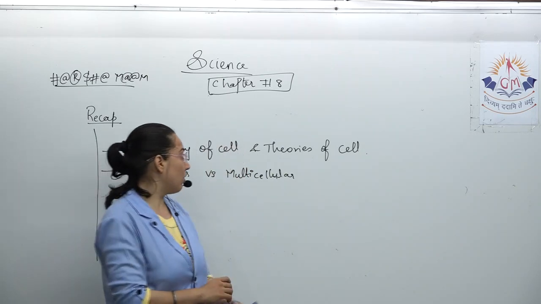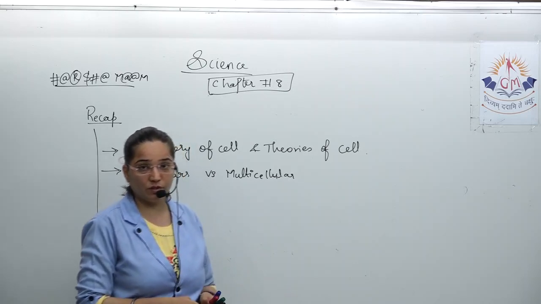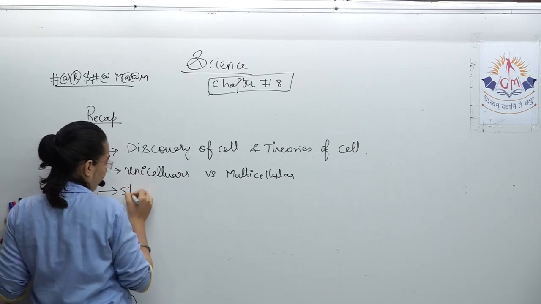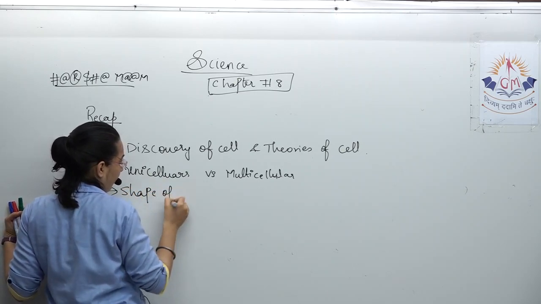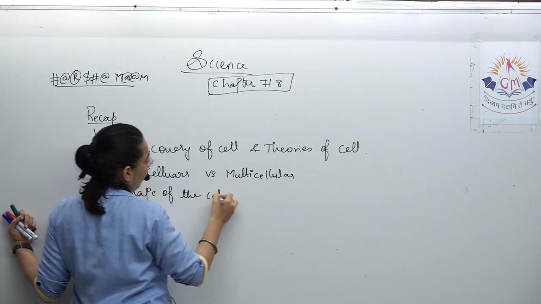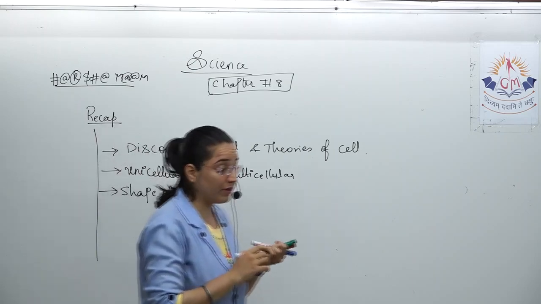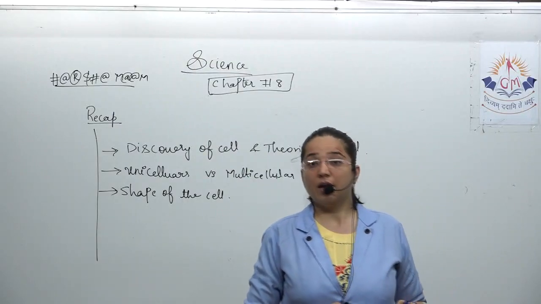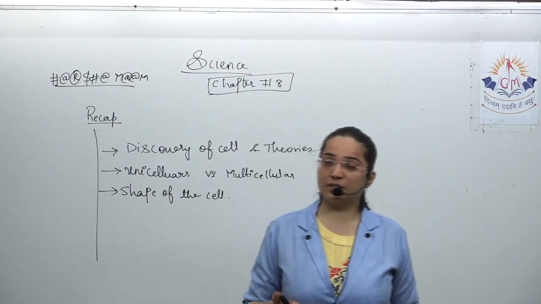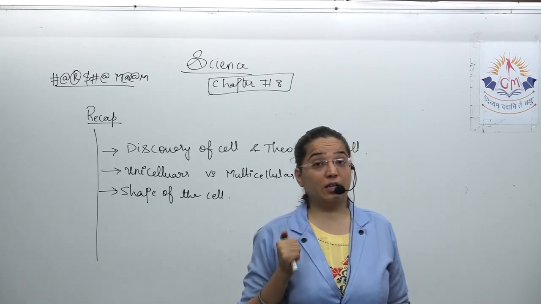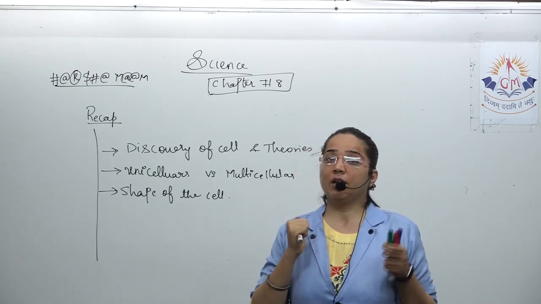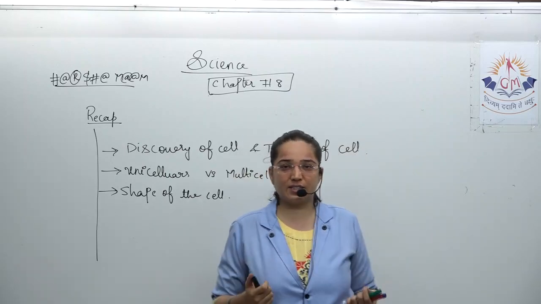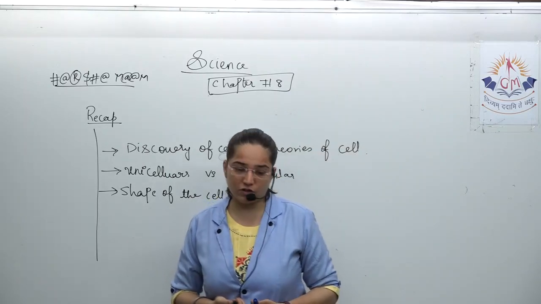Let us move further on the topics that we have discussed. Further we discussed the shape of the cell. The shape of the cell has nothing to do with the size of the organism. Like we discussed the nerve cell, it is present in rats as well as in humans, but irrespective of our sizes, it is performing the same function.